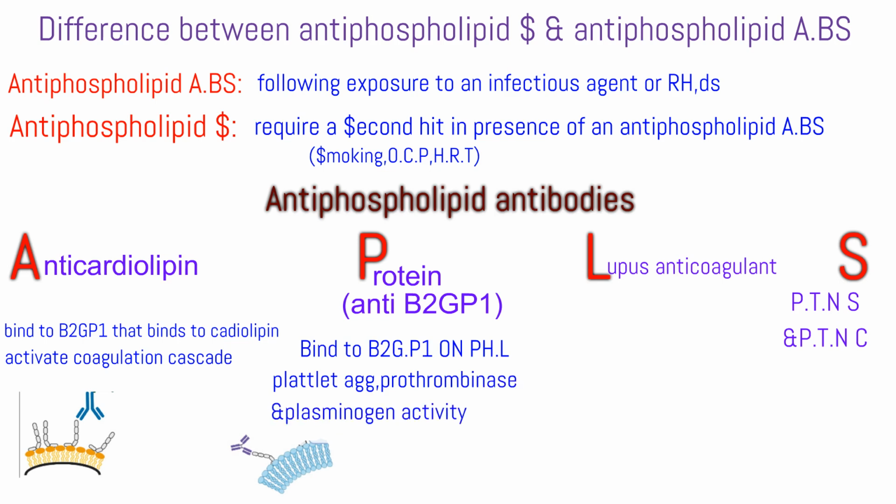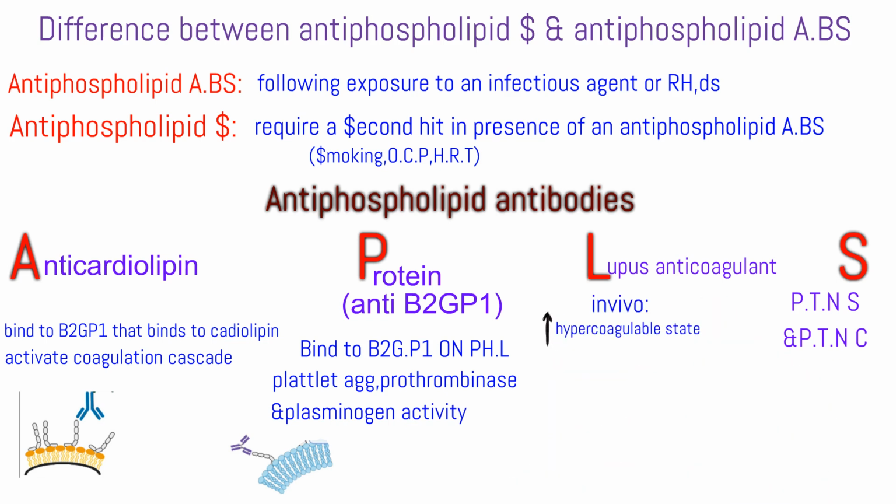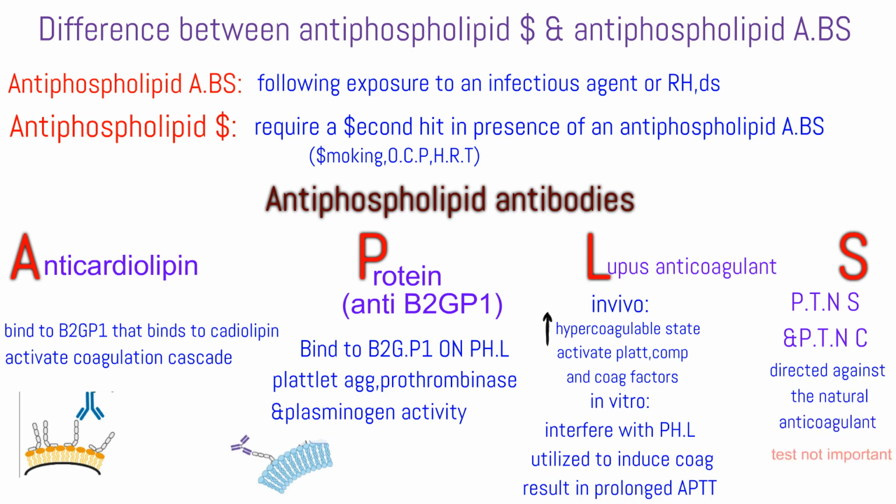Lupus anticoagulant. Its name is a partial misnomer, as it is a prothrombotic antibody in vivo. In vivo, it induces a hypercoagulable state by activation of platelets, complement, and certain coagulation factors. In vitro, it acts as an autoantibody interfering with phospholipids utilized to induce in vitro coagulation, resulting in prolonged APTT. Protein S and protein C antibodies are directed against the natural anticoagulants. Testing for them is not recommended.